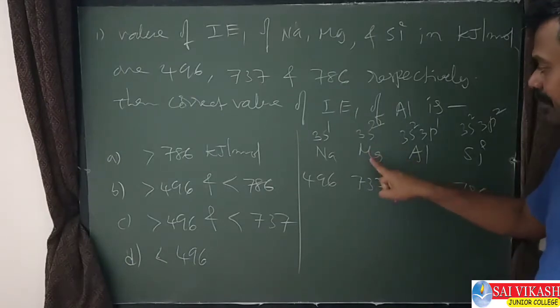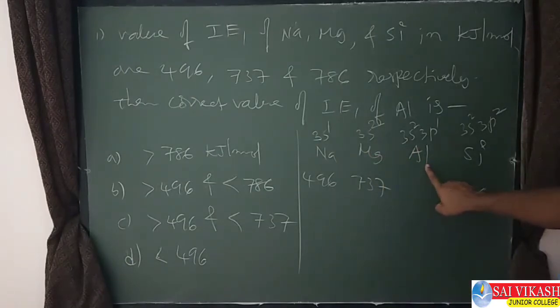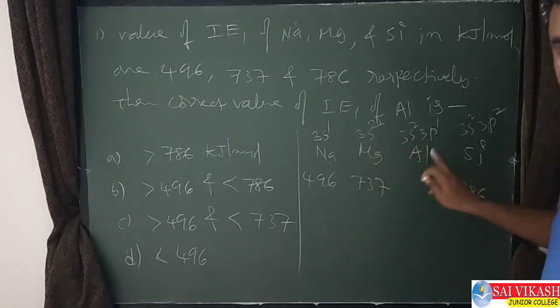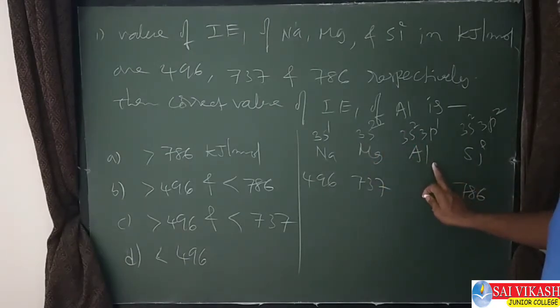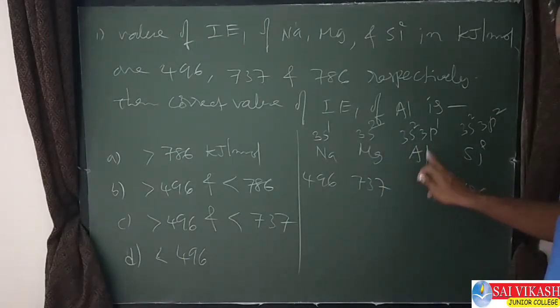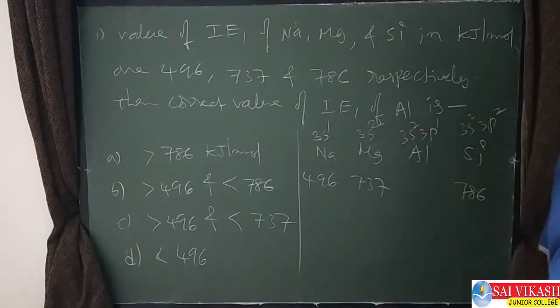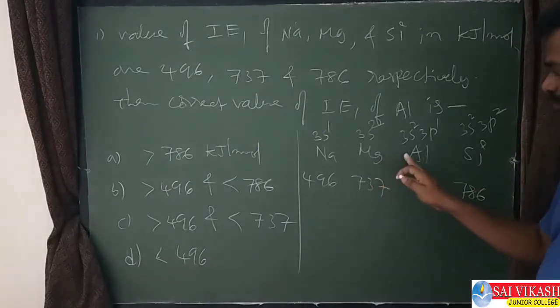But compared to this, it is easy to remove the aluminum electron, because p has less penetrating power than s. So aluminum has less ionization enthalpy than magnesium.